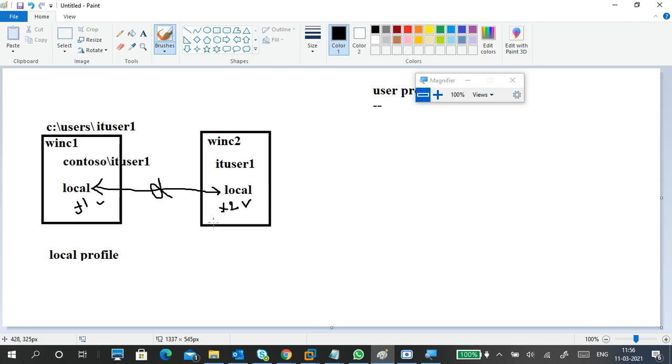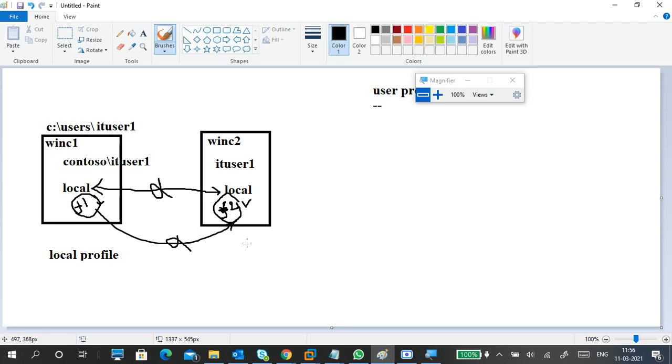So these two are not in the same folder, not on the same machine. Why? Because they are different PCs and created at different times. This file won't come here, and this file won't come here. This is the same user, but the data is stored on different PCs. The data won't sync.